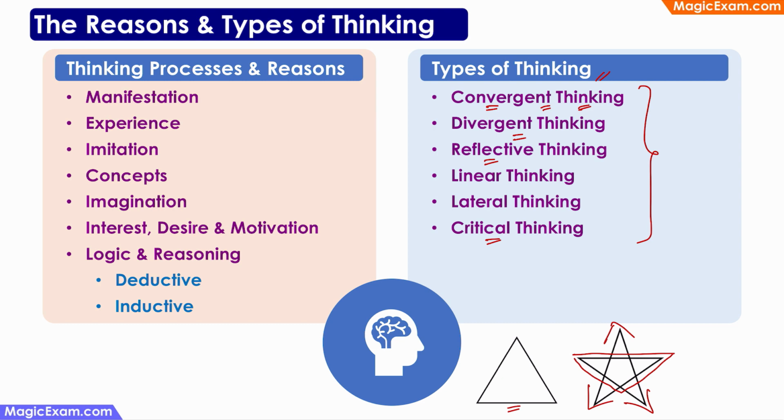Reflective thinking means you are reflecting on your existing knowledge or learning or experience and trying to solve a new problem using that previous knowledge or experience. For example, when you gave the children the star and asked them to calculate the area of the star, they were reflecting on their existing knowledge or previous learning where they learned how to calculate the area of a triangle, and they were trying to use the formula and the process that you taught there to solve this new problem. So they were using reflective thinking here to use previous knowledge to solve a new problem.